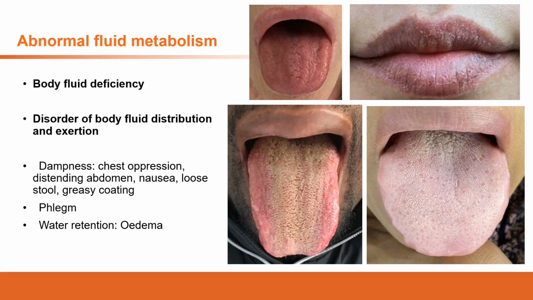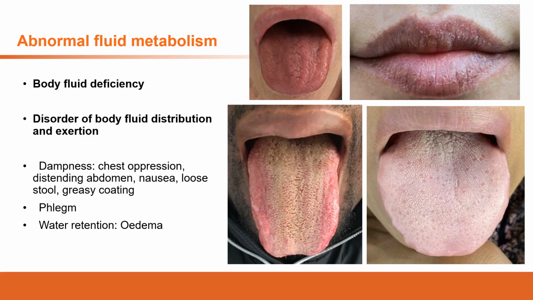The second is the phlegm. With the phlegm, we also need to understand the metabolism of the phlegm. Where does it come from? Where does phlegm store? That's the question for you. You need to find out where the phlegm comes from and where the phlegm stores.